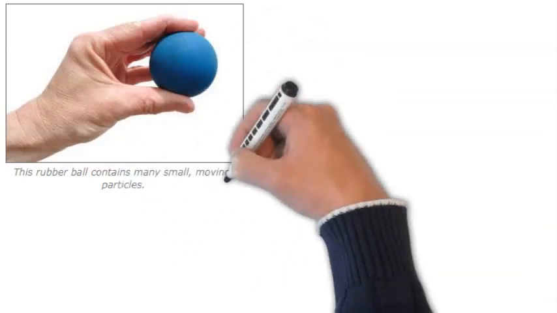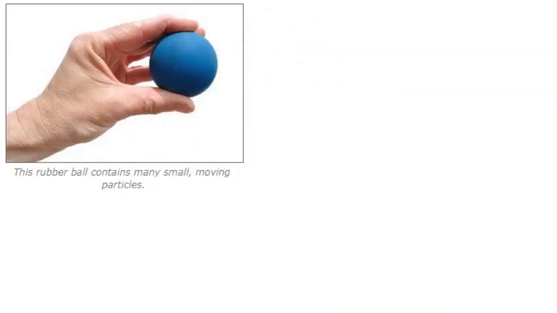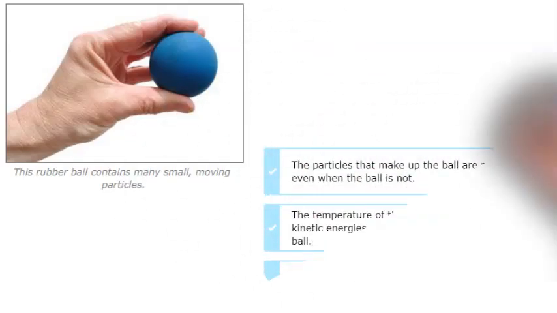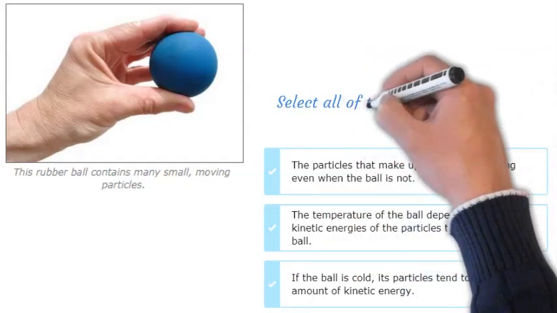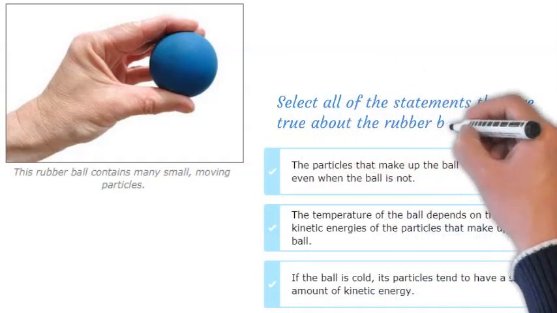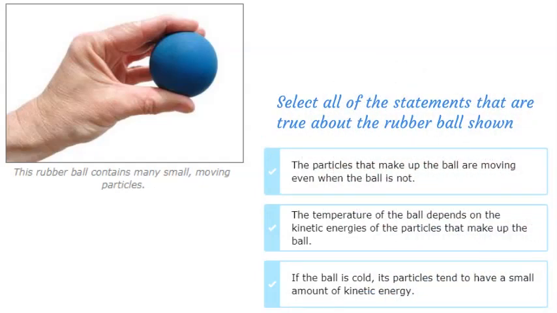This rubber ball contains many small, moving particles. Select all of the statements that are true about the rubber ball shown. Like all matter, the ball is made up of particles that are constantly moving. Even if the ball is sitting still, the particles that make up the ball are still moving.